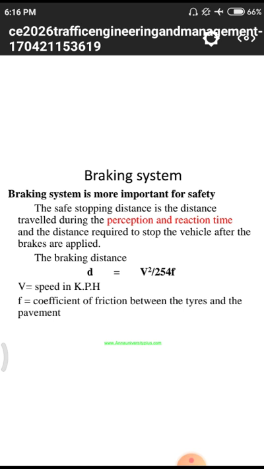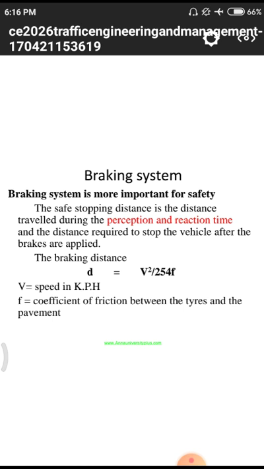Today's topic is braking system and skid resistance. Why? Because braking system and skid resistance are two important conditions for a particular vehicle, so we need to have some knowledge of the braking system and skid resistance of a vehicle. First, we have to discuss the braking system and what kind of speeds we need to maintain.